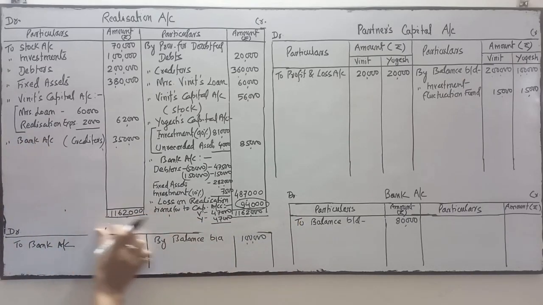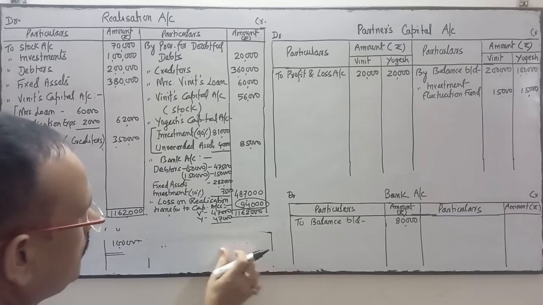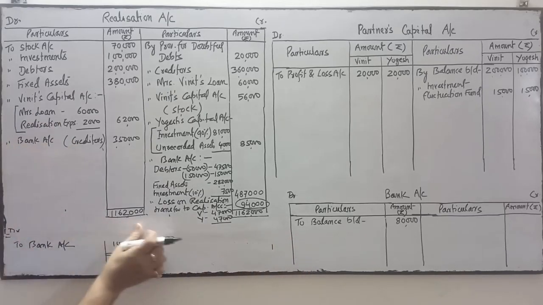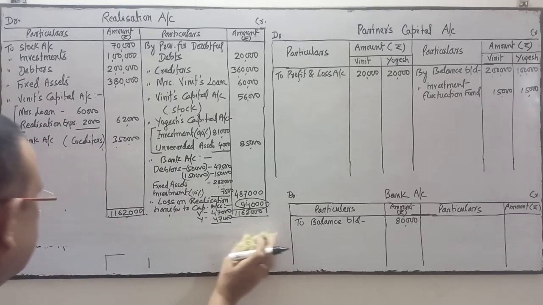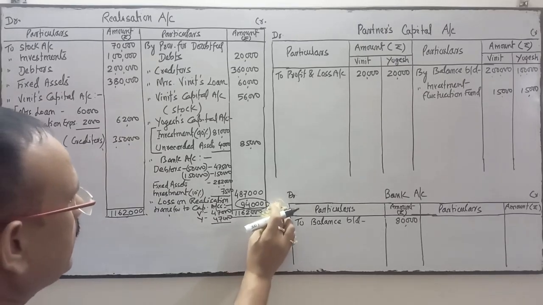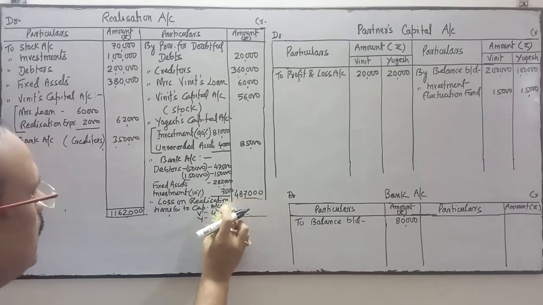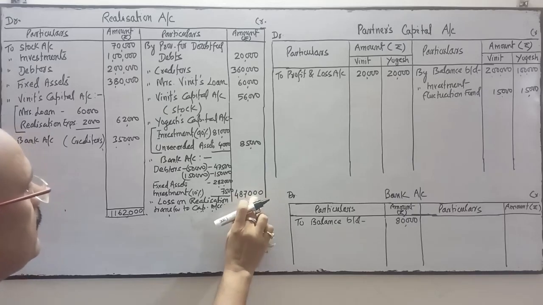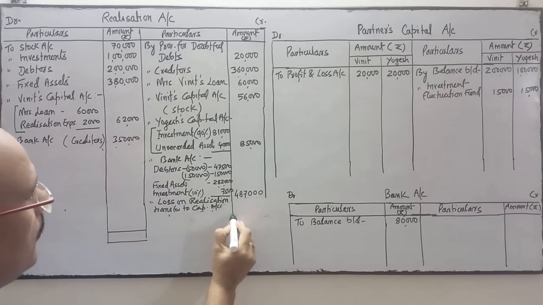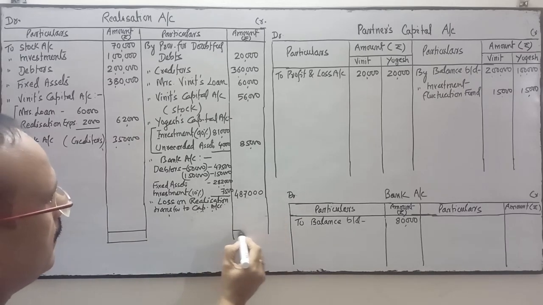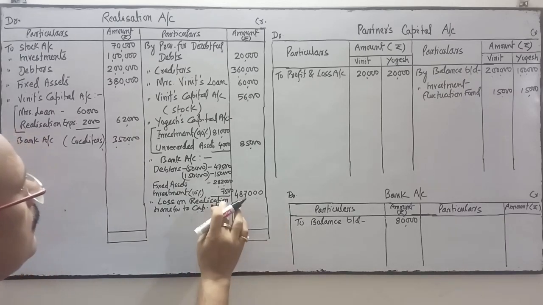Again I am going to prepare the Yogesh loan. Why is it so? Because I am getting less place over here. I want to extend the realization account so that this will be much clearer. I am going to extend it.